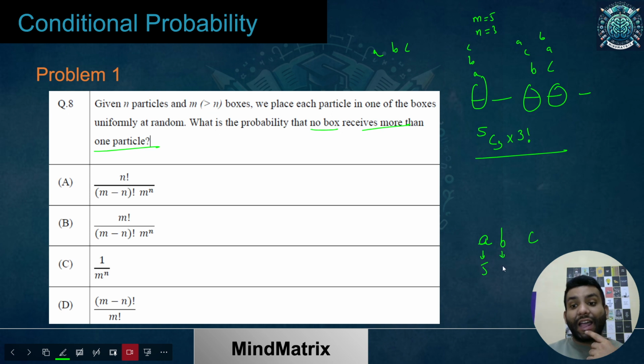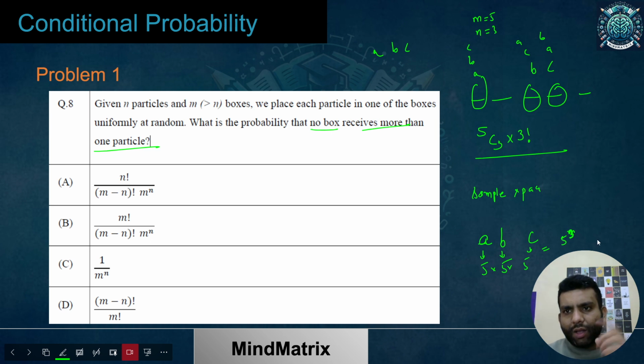Again, for this one, I have 5 ways, because I'm talking about the sample space, the total ways in which I can put these. So this also can be put in any of the boxes, because we are not considering that one box cannot contain multiple. Again, B can be placed in any of these 5 boxes. Again, C can be placed in any of these 5 boxes. So what is coming up? It is 5 to the power 3. I hope this thing is clear.